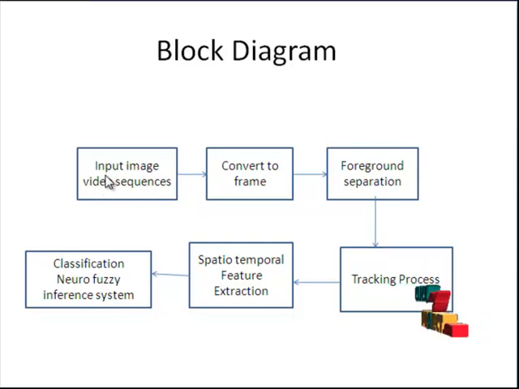Here we have to provide the input video. It should be any type of action video such as walk, run and bend. In pre-processing, we convert the video into frames. A frame is one of the many still images which compose the complete moving picture. It goes to the foreground and background separation. Foreground is the human or moving object in the corresponding video, which is separated from our input video.